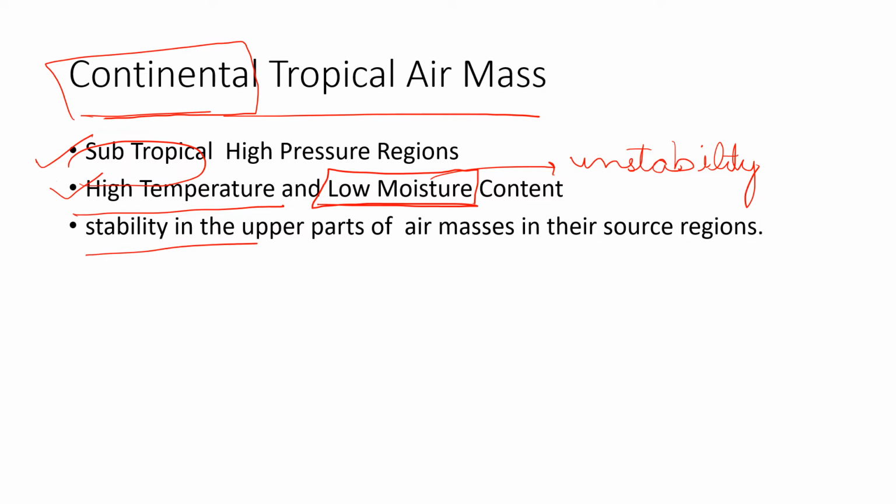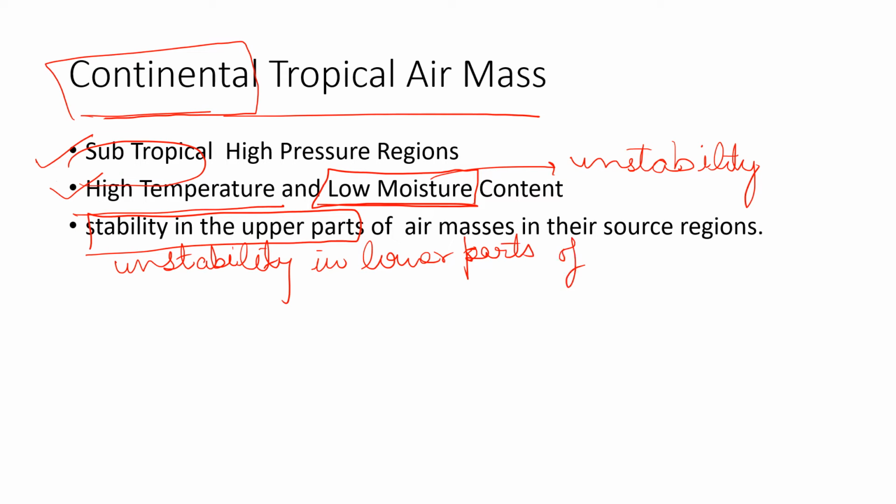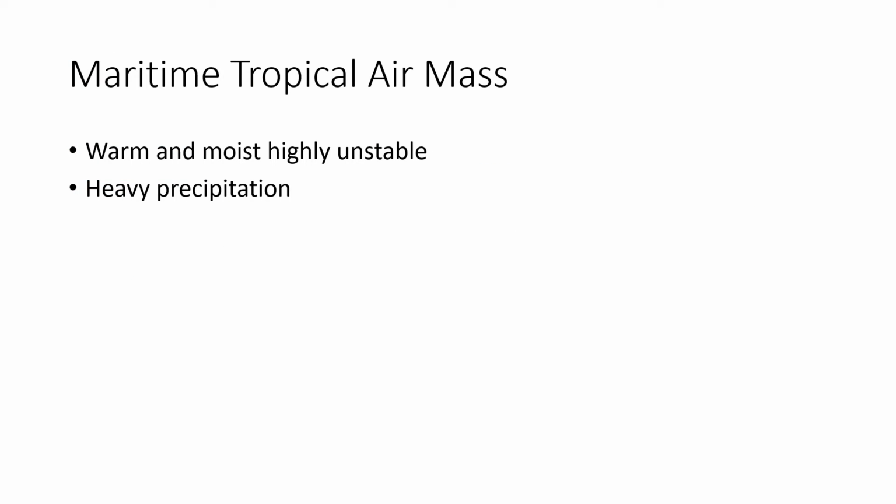So there is stability in some upper parts, but instability in the lower parts of the atmosphere. In the upper parts, there might be a probability of getting less moisture and dry regions, but in the lower parts, we can receive instability easily.